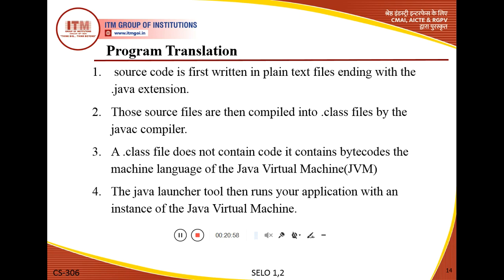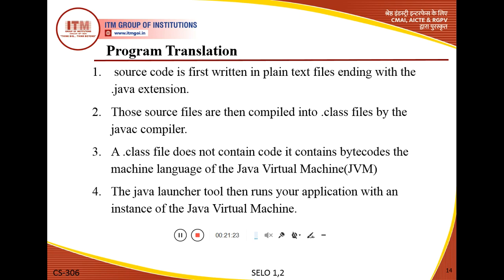First we write the Java program in the form of source code, written in a plain text file, like in Notepad or a text pad, and this file is saved with the extension .java. So this is the first step.